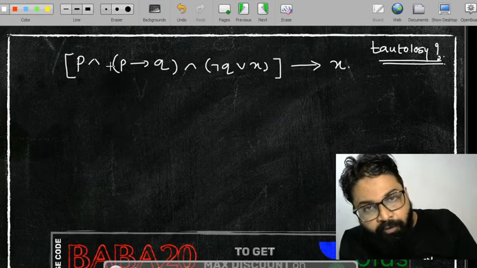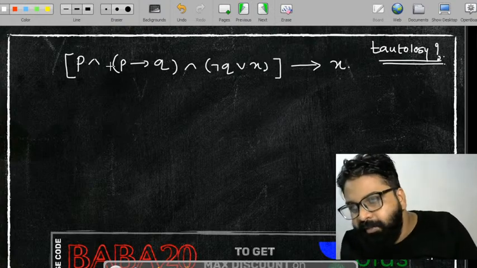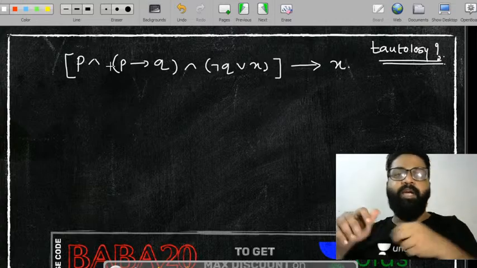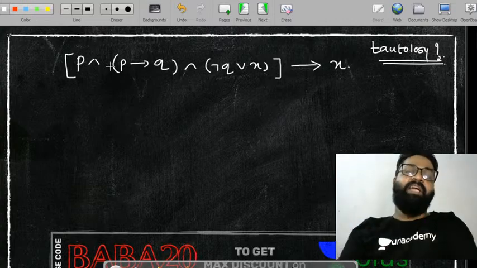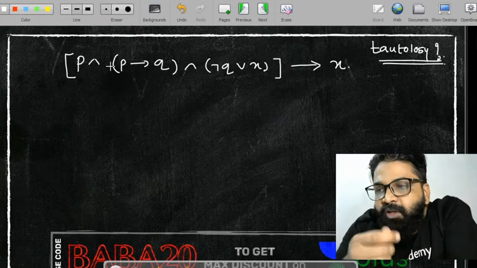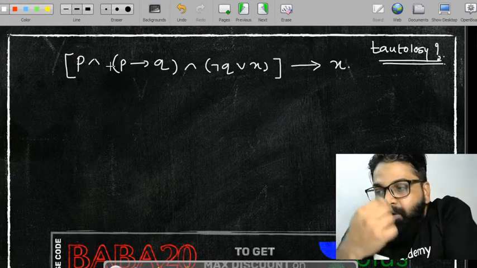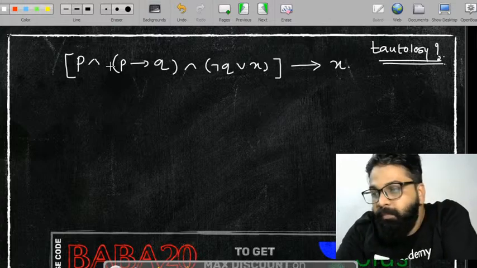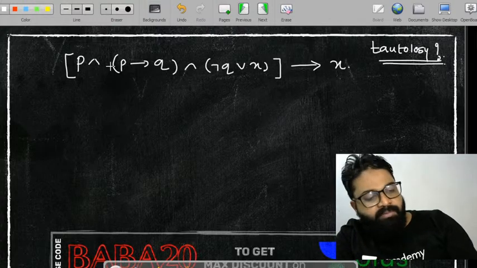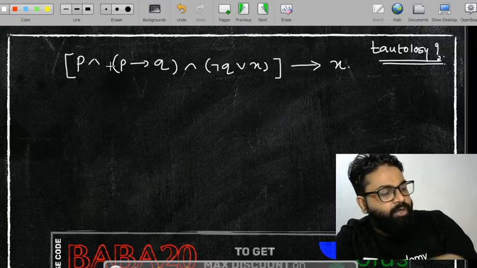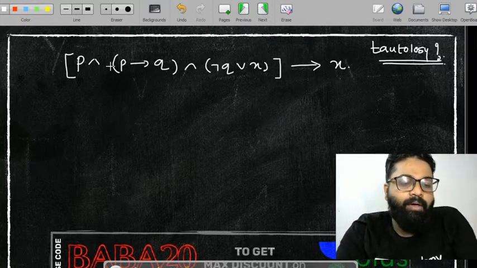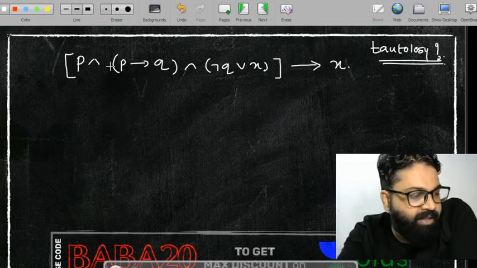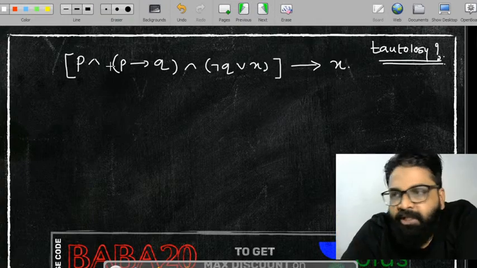But what about the 4 variable? But what about the 5 variable? It will create the large amount of problem. So that's why we'll try to understand with some other technique. Okay? So right now I'm giving you one particular. Okay, you want to use laws and methods. You can use it, no problem into that. Let me tell you, or just let me know that it's a tautology or not. Okay, so first let me tell you कि ये tautology है या नहीं है. Then I will teach you my method.